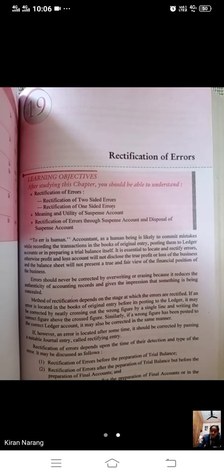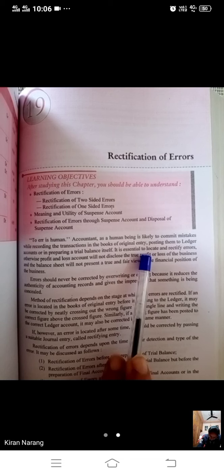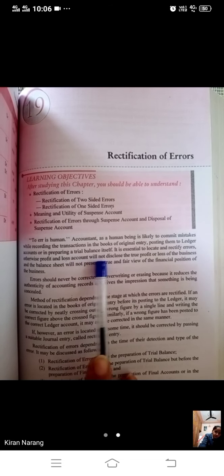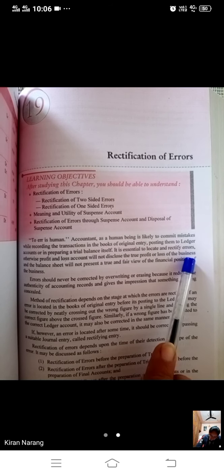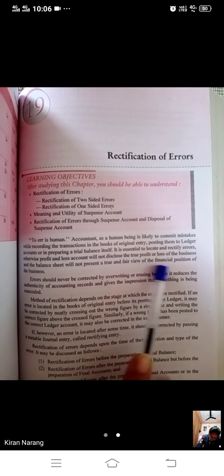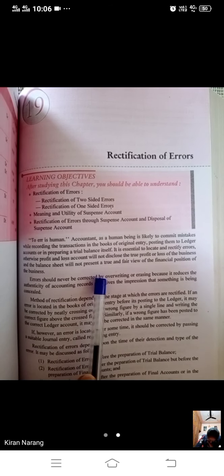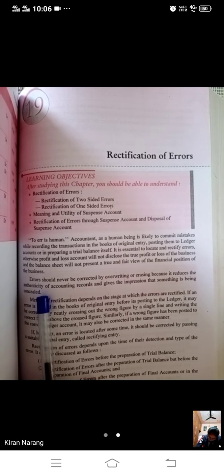To err is human. Obviously we make mistakes. An accountant as a human being is likely to commit mistakes while recording the transactions in the books of original entry, posting them to ledger accounts or in preparing the trial balance itself. It is essential to locate and rectify the errors. Otherwise, the profit and loss account will not disclose the true profit or loss of the business, and the balance sheet will not present a true and fair view of the financial position of the business.